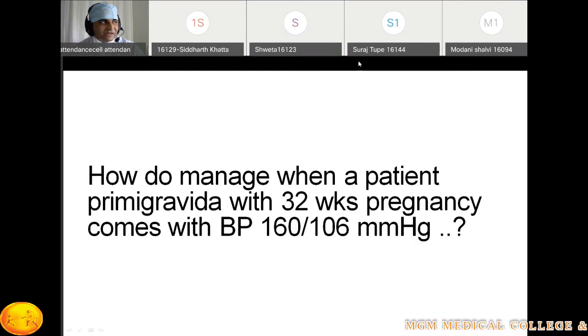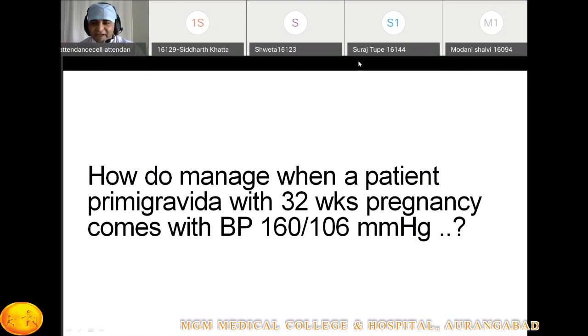One is the urine. Second one, the CBC, which includes the hemoglobin. And what is important for us in the CBC? Platelet count, right? We know that if the count is less than 1 lakh, we can say this is a severe preeclampsia, right?